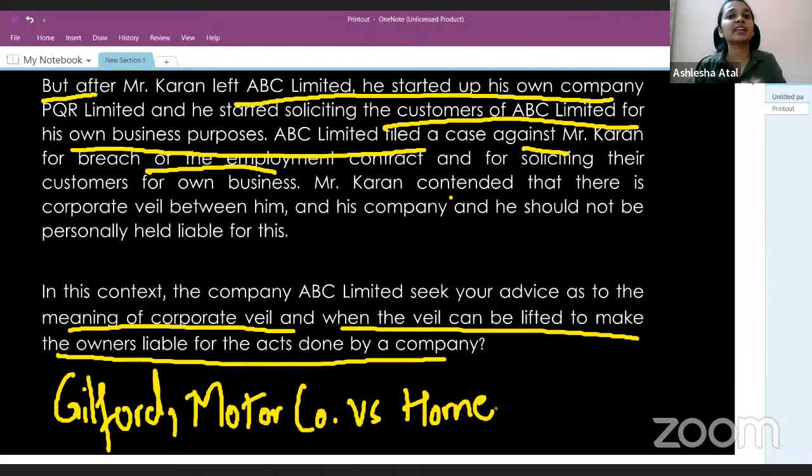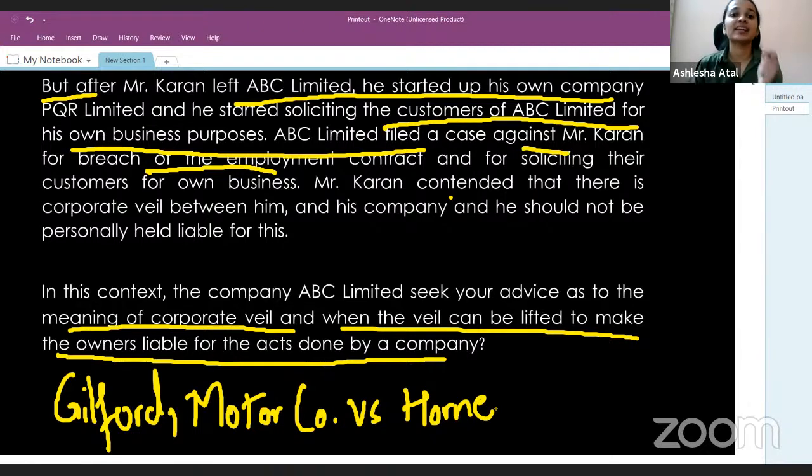You do not have to explain each situation in detail, but rather just name the 5 situations, wherein the company is formed to avoid legal obligations or evade taxes, for fraud, or for the purpose of defrauding the creditors. Write all the 5 points where the corporate veil can be lifted.